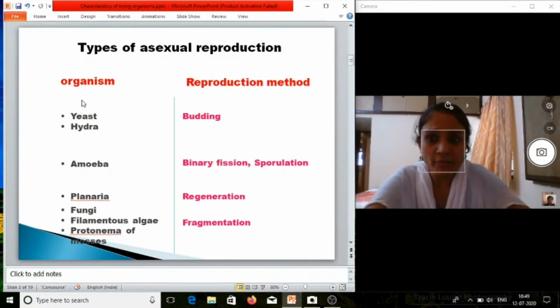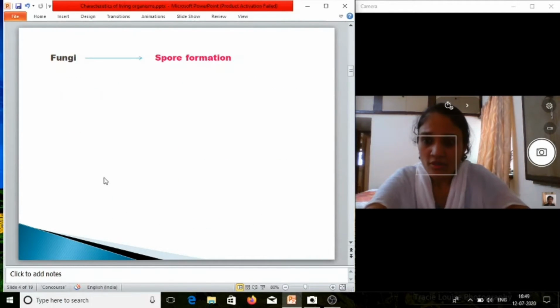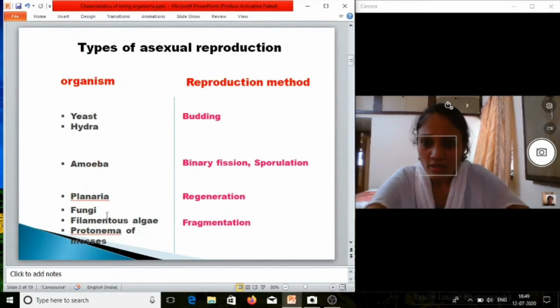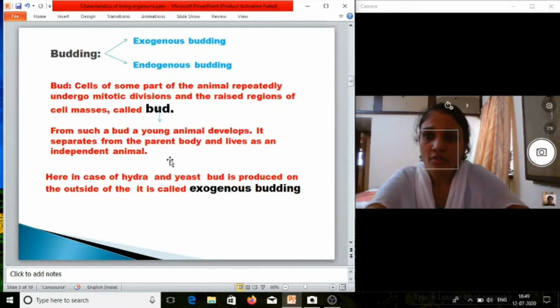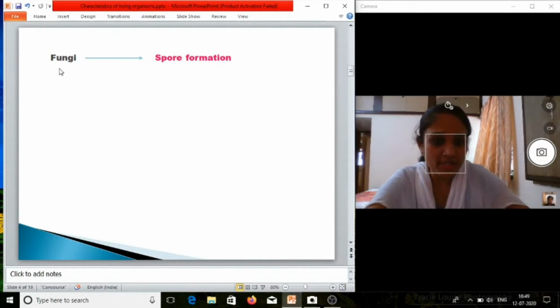So the examples are yeast, hydra. In these organisms budding is seen as an asexual reproduction. Amoeba, binary fission, sporulation. In planaria, regeneration. Then fungi, filamentous algae and protonema of mosses, they will show fragmentation. Here fungi will show spore formation.